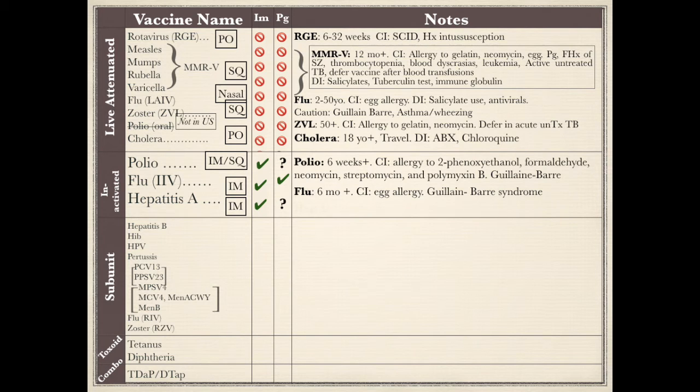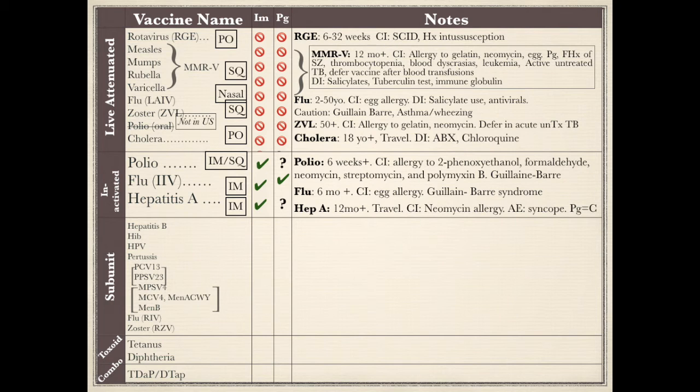It's considered category B in pregnancy, which means that there are animal studies done and showed no evidence of impaired fertility or harm done to the fetus. However, there are no adequate and well-controlled studies in pregnant patients. Unlike the live attenuated influenza vaccine, this vaccine does not have a contraindication of drug interactions with influenza antiviral therapy in the past 48 hours, and there's no issue with giving this vaccine to children with asthma and wheezing.